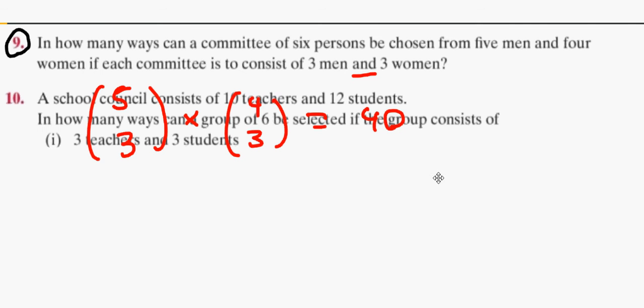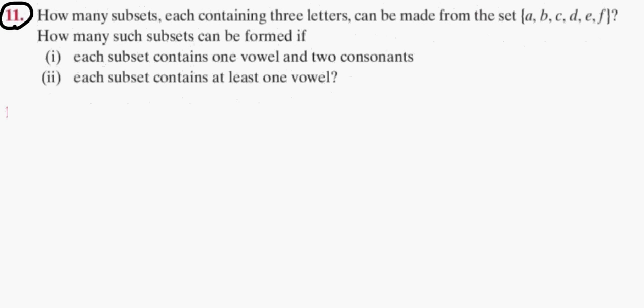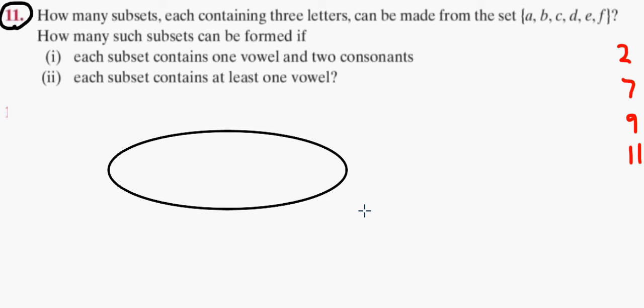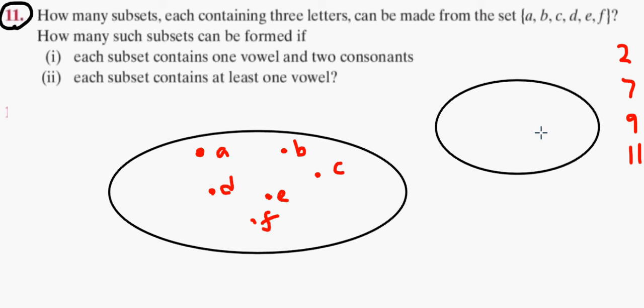Let's move on to question 11. So what have I done so far? 7, 9 and 11 we're hoping. Alright. How many subsets? Does everybody remember what a subset is? You'd have a set like this, A, B, C, D, E. I teach subsets basically like a fried egg, because I'm fat and hungry all the time.